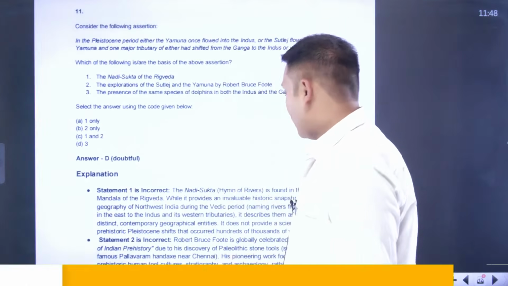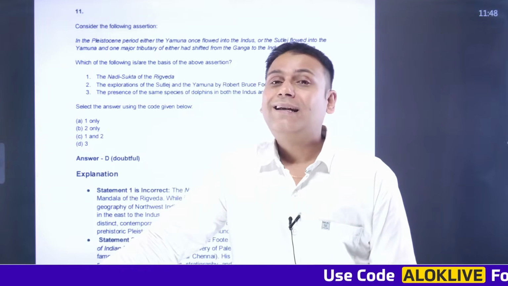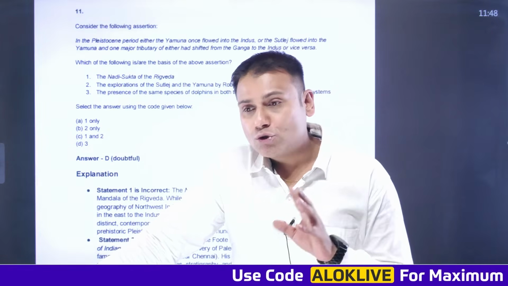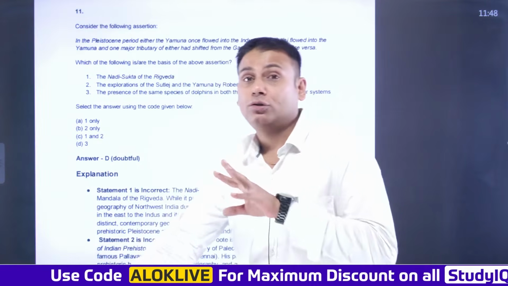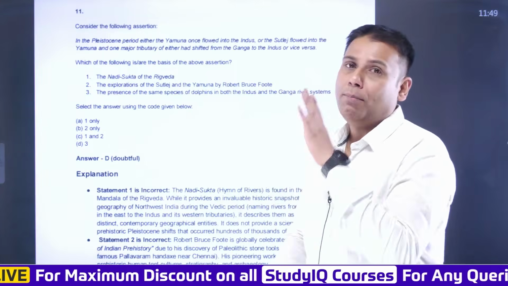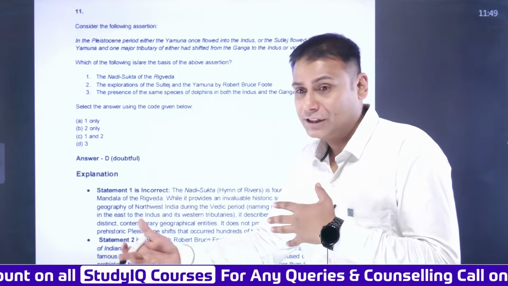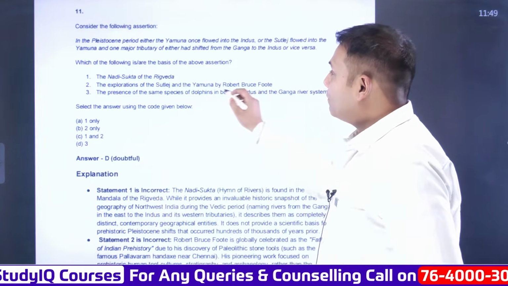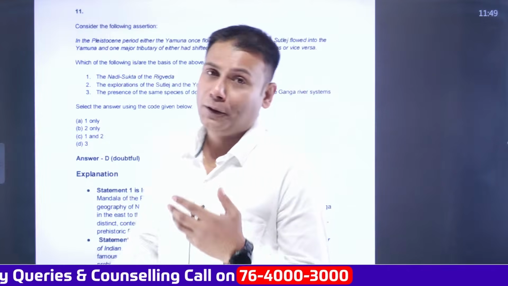First statement. My friends, Rig Veda comprises of totally 10 mandals. And Nadi Sukta is a part of Mandal 10. So it is the 75th Sukt in Mandal 10. Now Nadi Sukt, yes, it does mention the various rivers, but it does not mention the change in the course of the various rivers. Then explorations of Satluj and Yamuna by Robert Bruce Foote. Now who was Robert Bruce Foote?